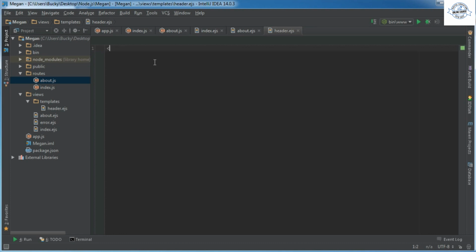So I'll just put some basic links in here, href, and let me just copy this a couple times. And I'm going to separate my links with a pipe symbol, and this is the little symbol above the enter on your keyboard. So let me actually add 3 links. Alright, so the first one, whenever they click it, it's going to go to the home page. The second one is going to go to the about page. And the third one, I'll just put link 3 because we won't make a page, we'll just make it a dead link. But I don't know, if we ever want to add a page, that's where it would go.